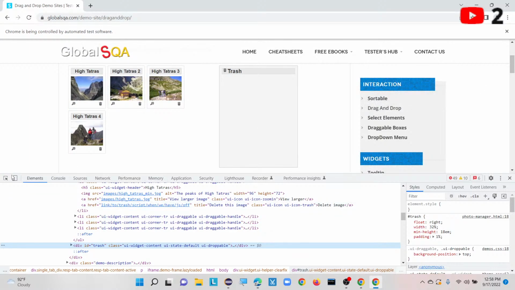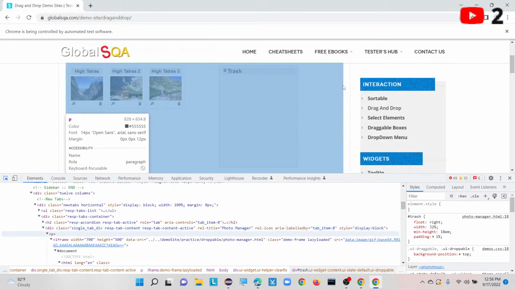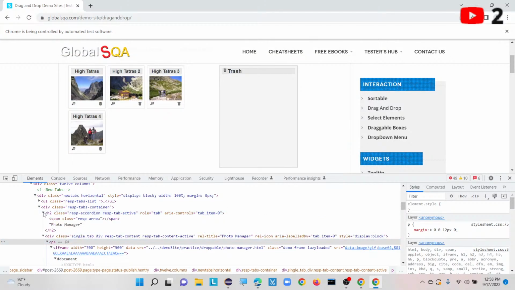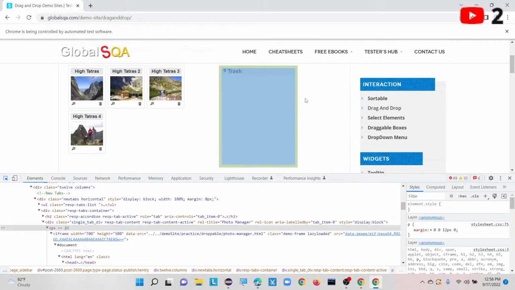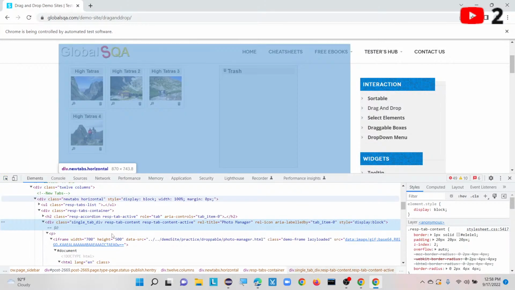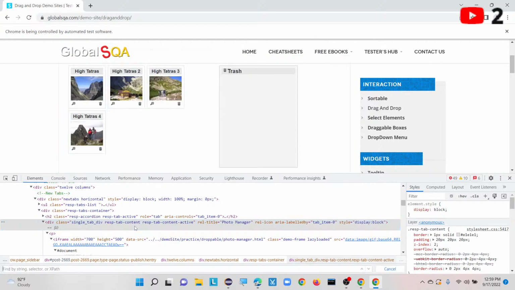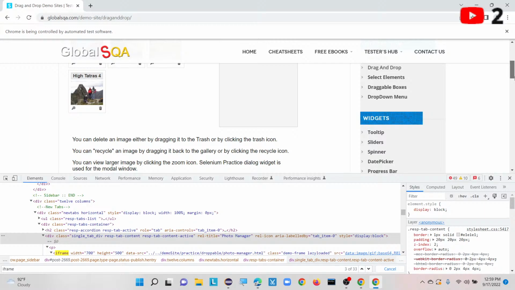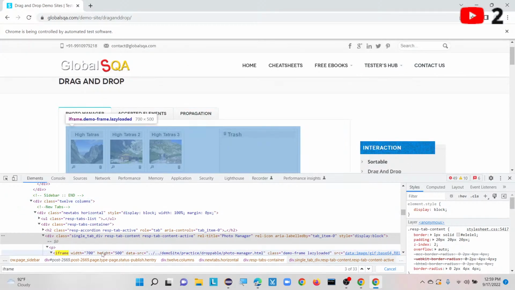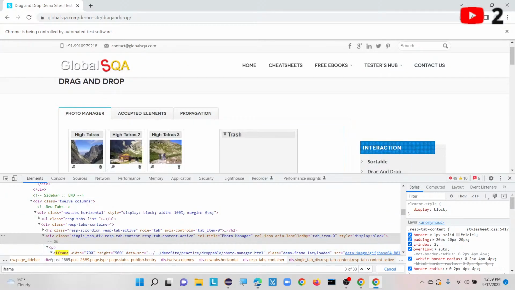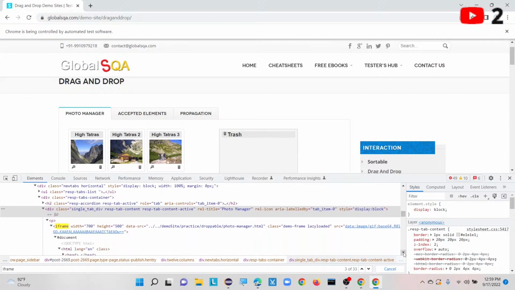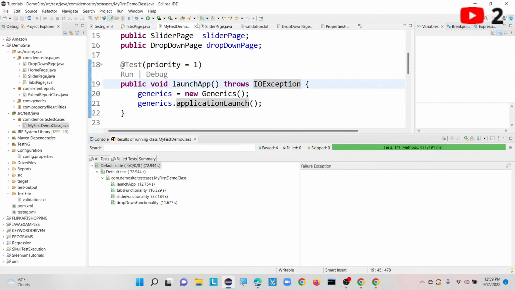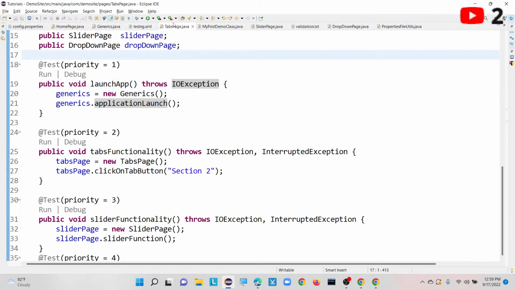So first, this is also an iframe. So how can we switch our driver focus to here? Here is this one iframe. This is an iframe, right? So anyway we have already written an XPath here, right? Anyway we have already written an XPath for both tabs.